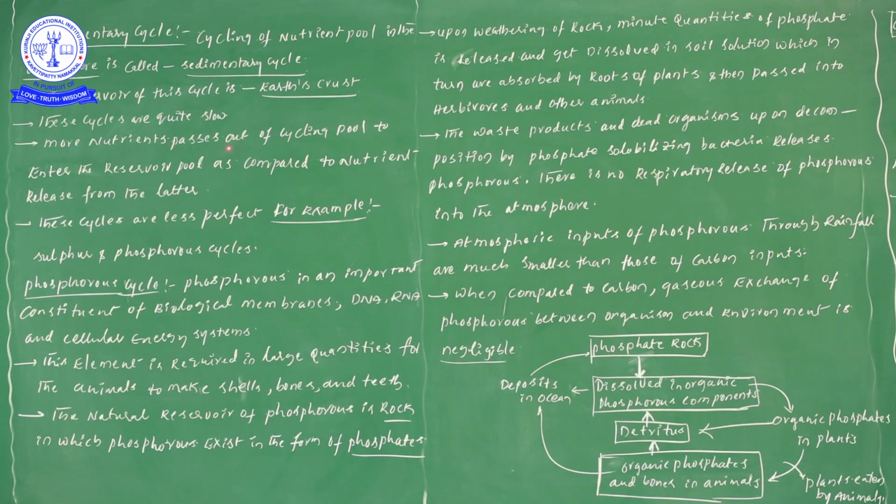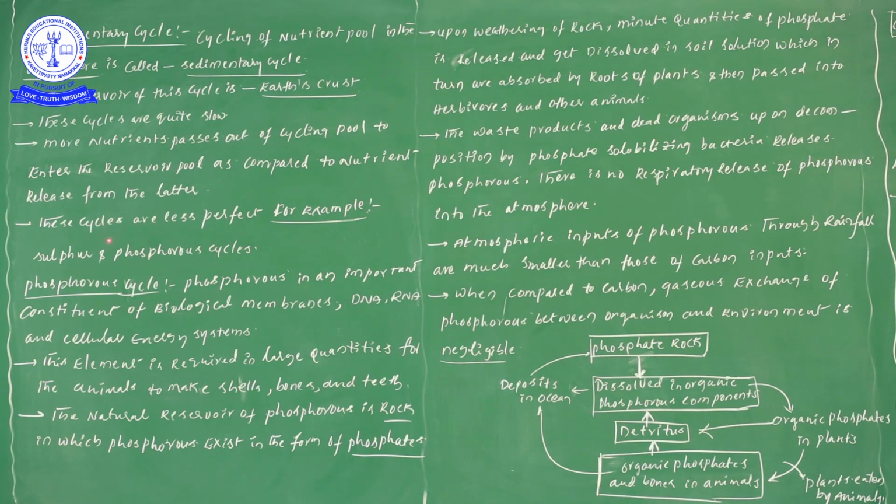Next, more nutrients pass out of the cycling pool to enter into the reservoir pool as compared to the nutrients released from the latter, when compared to the previous cycles. So more nutrients come out of the nutrient pool and enter the reservoir pool. This point is important.